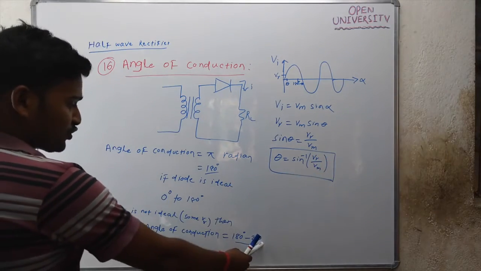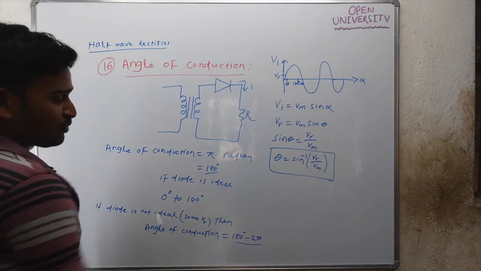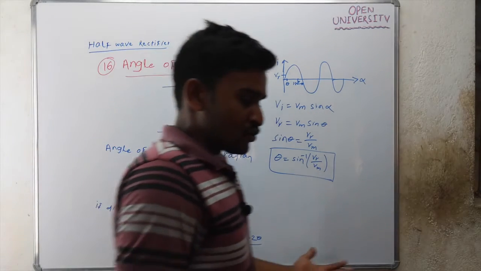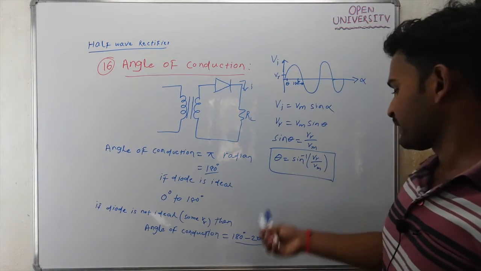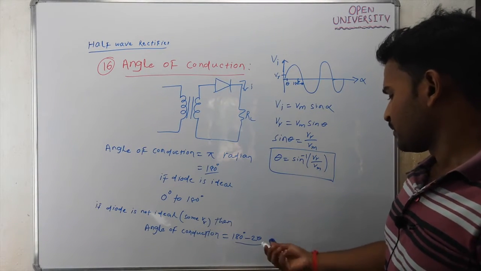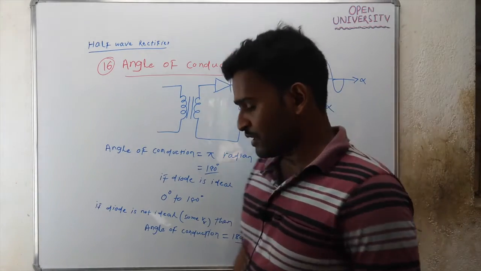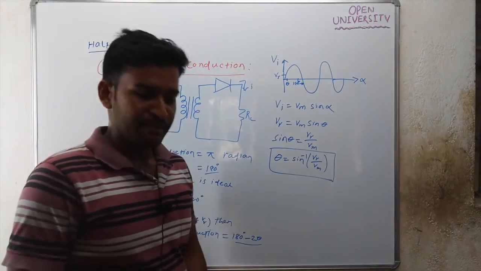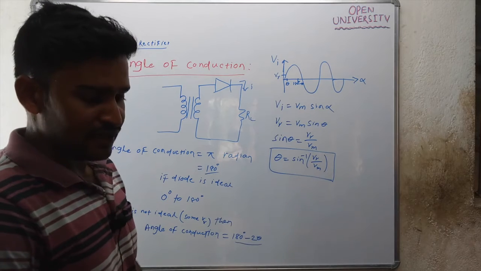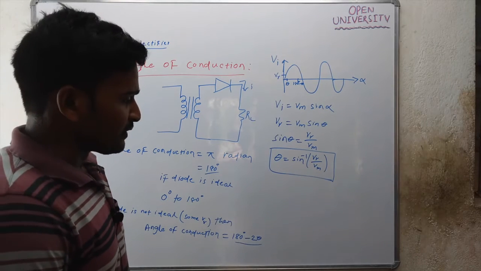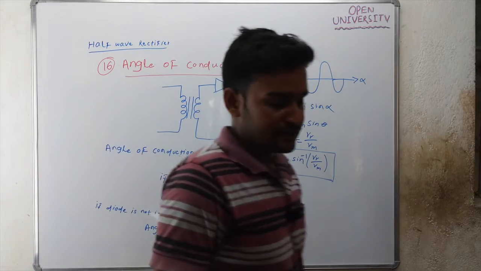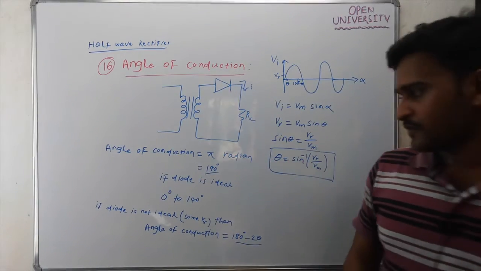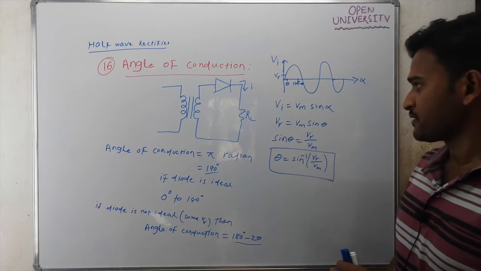If theta is almost 0, then the angle of conduction will be almost 180 degree. So the effect of V gamma on the angle of conduction is very small. If the diode has some cut-in voltage V gamma, the angle of conduction is almost 180 degree, same as the ideal case.